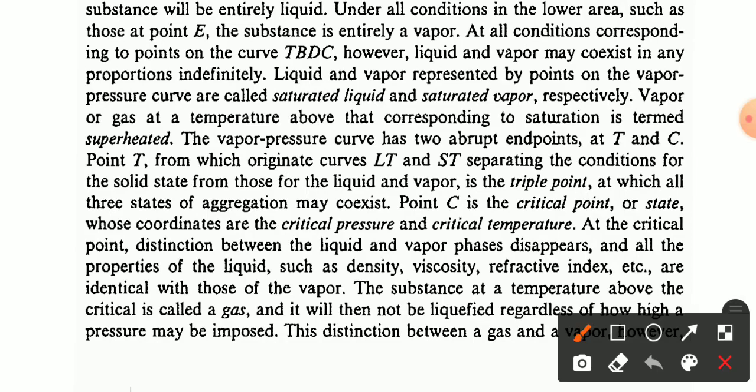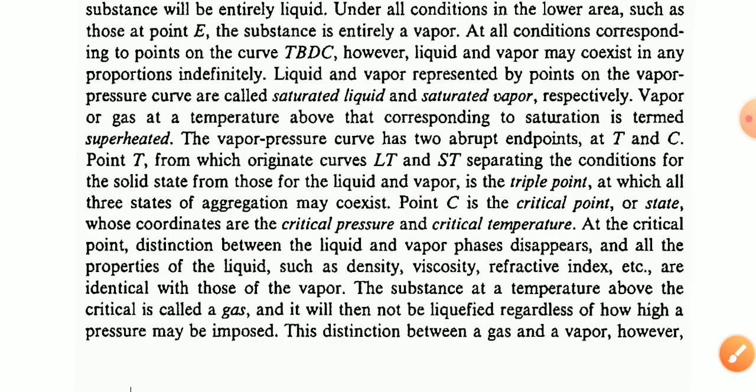Okay, this is a triple point, point T, from which originate the curves LT and ST separating the conditions for the solid state from those for the liquid and vapor. The triple point is where all three states of aggregation may coexist. The point C is the critical point, whose coordinates are the critical pressure and the critical temperature.